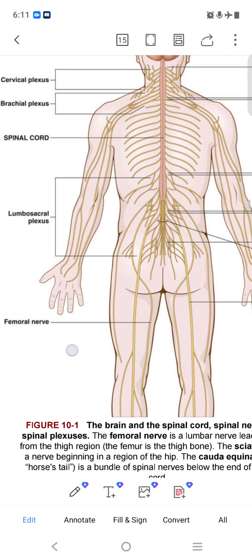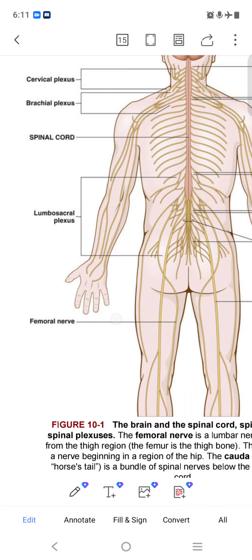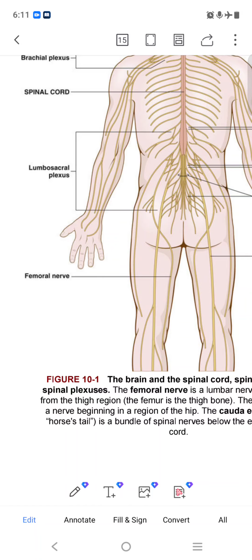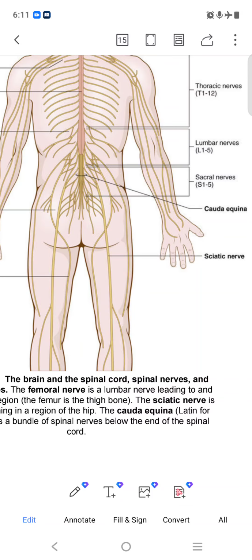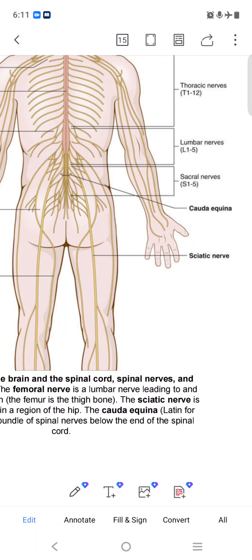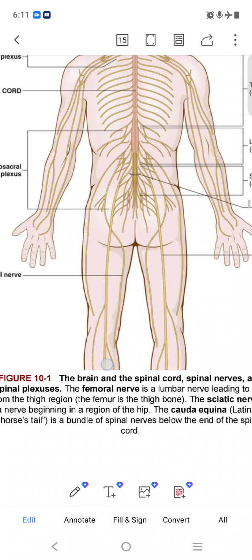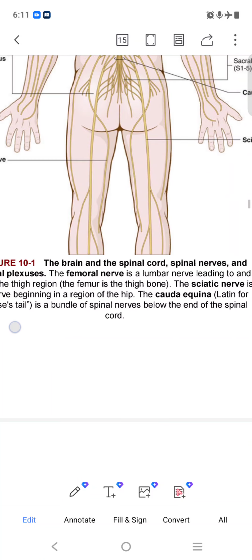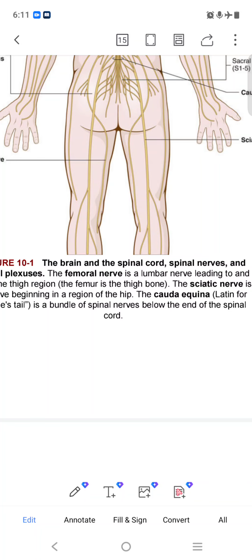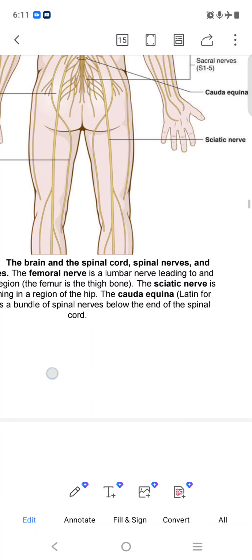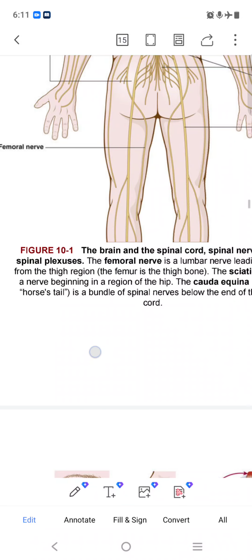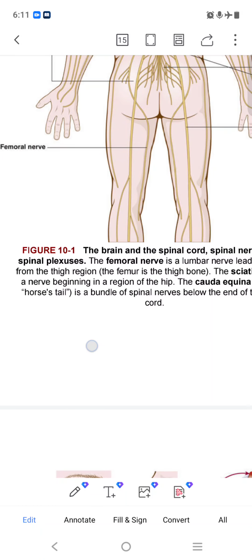The lumbosacral plexus comes in the lumbar region, that's why we call it lumbosacral plexus. The femoral nerve comes in our leg, and the sciatic nerve also comes in our leg. The sciatic nerve is on this side, and beside the sciatic nerve is the femoral nerve. So sciatic and femoral are both here. The brain and the spinal cord, spinal nerves, and the spinal plexus. The femoral nerve is a lumbar nerve leading to and from the thigh region.